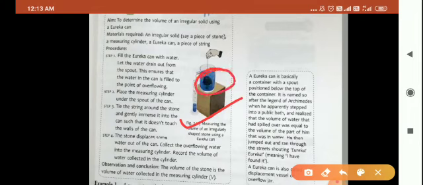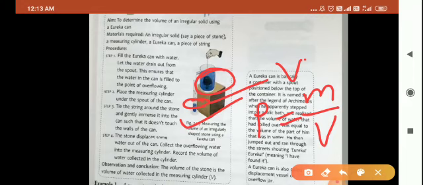Okay, so this is one of the methods, that is, by using a Eureka can you can also find the volume of an irregular solid. Later on you can see the reading from the measuring cylinder, and that reading will give the volume of the stone, because the amount of water displaced from the Eureka can will be equal to the volume of the stone. And later on you can apply the formula for density, that is density rho equals mass m upon volume V. I think it is clear to you, class. And this method is also known as the displacement method. Eureka can is also known as displacement vessel or overflow jar.